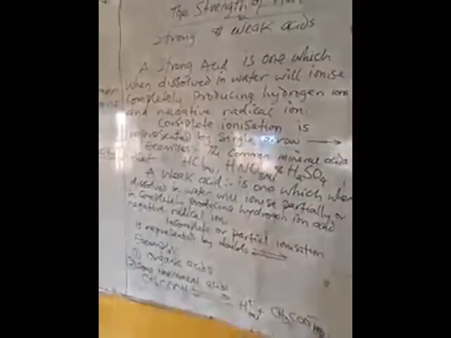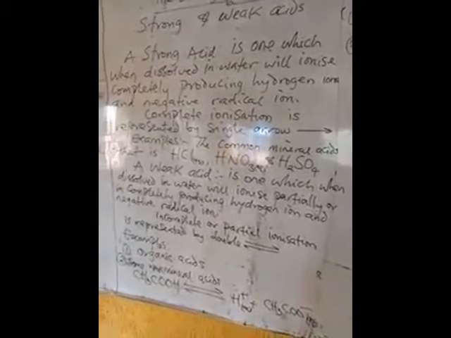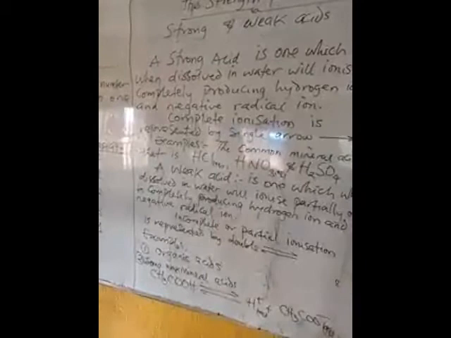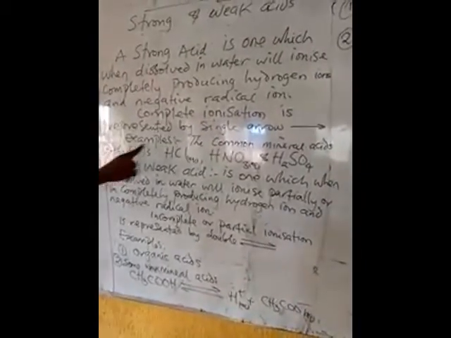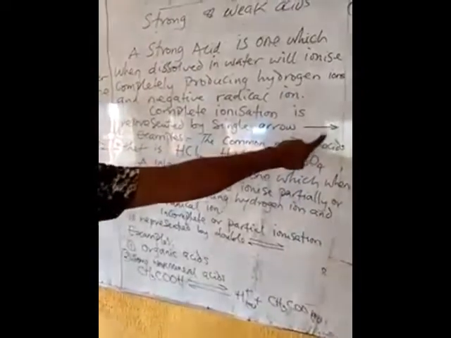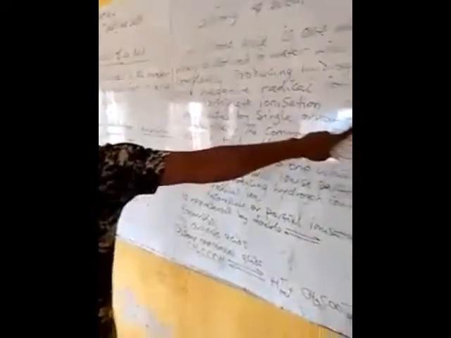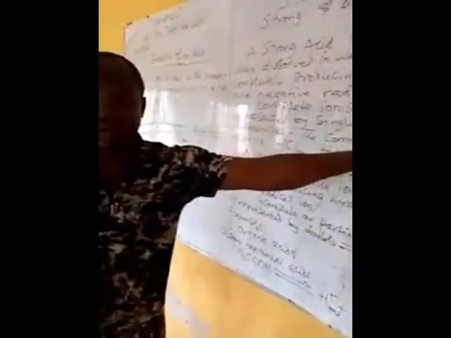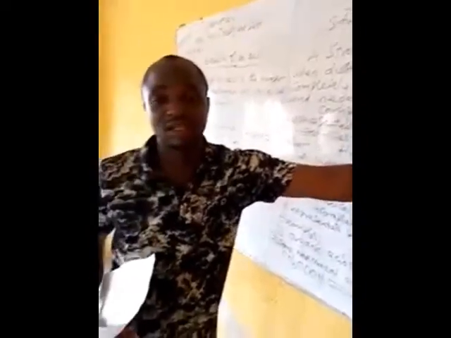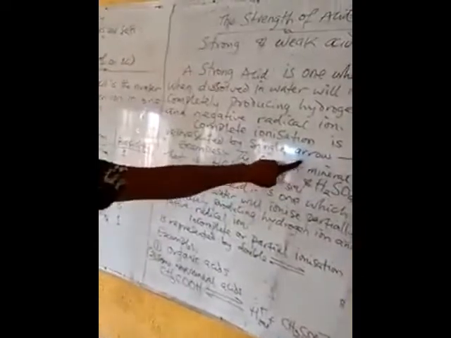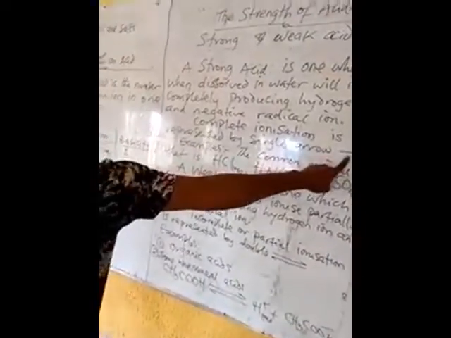Mind you, complete ionization is the one that is indicated by a single arrow, like this. Whenever you see this in a reaction that has to do with acid, that shows that the acid is a strong acid. And this represents complete ionization.